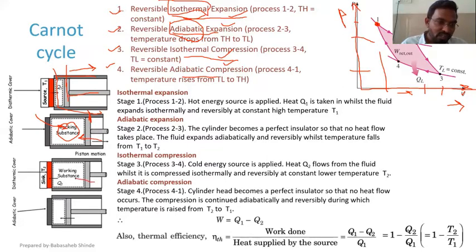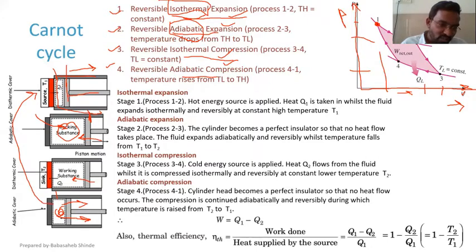Now it will start compressing the working fluid, and at the end of the compression, the fluid will burn, expansion will occur, and the piston will start moving away from this top dead center.